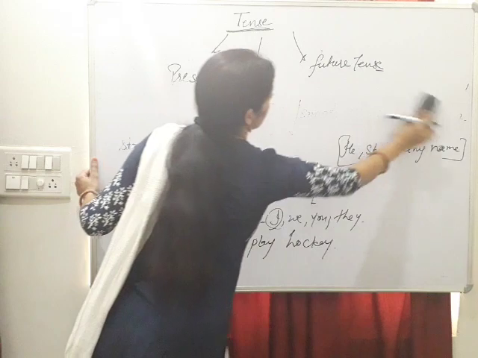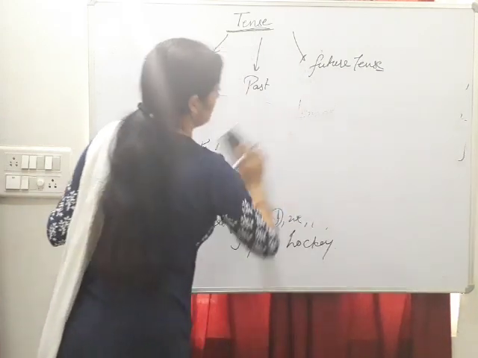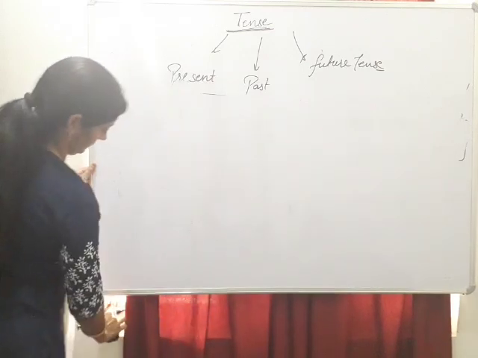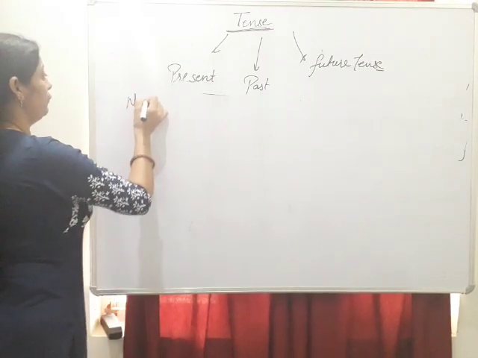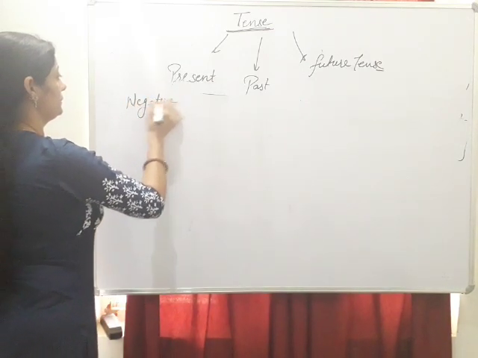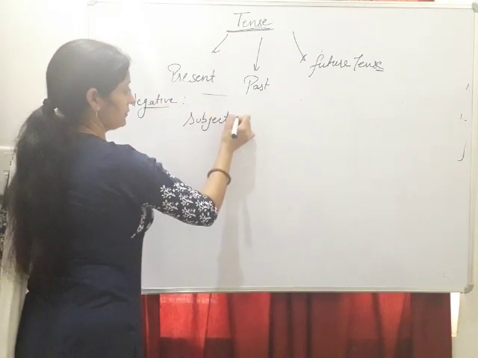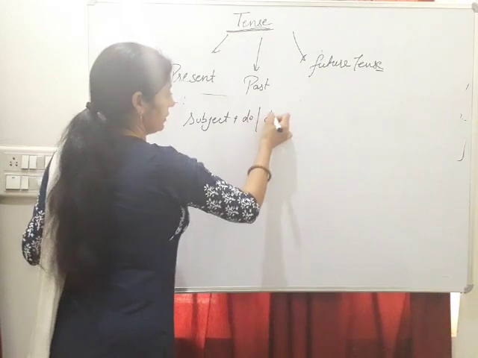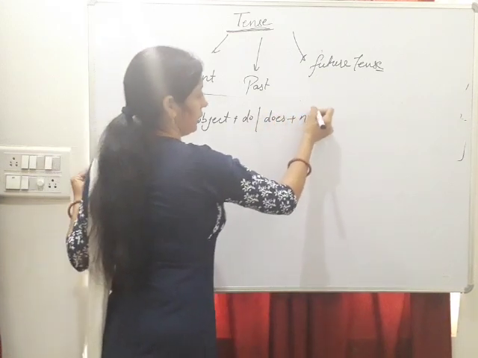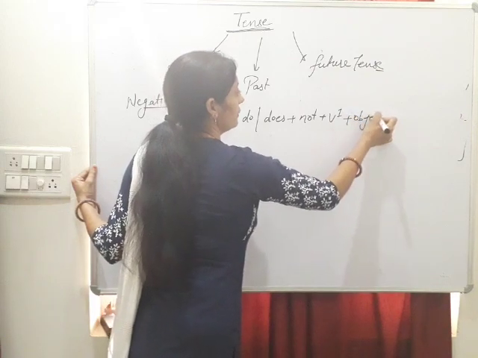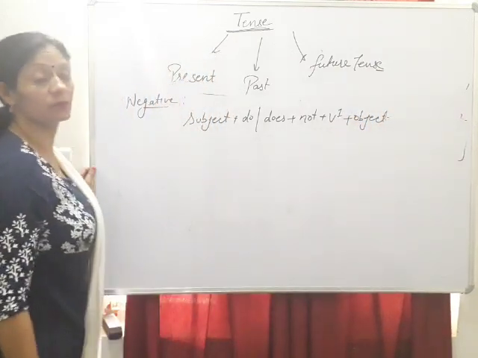Next is negative form of present indefinite. Structure is subject plus do or does, not, first form of verb and object.